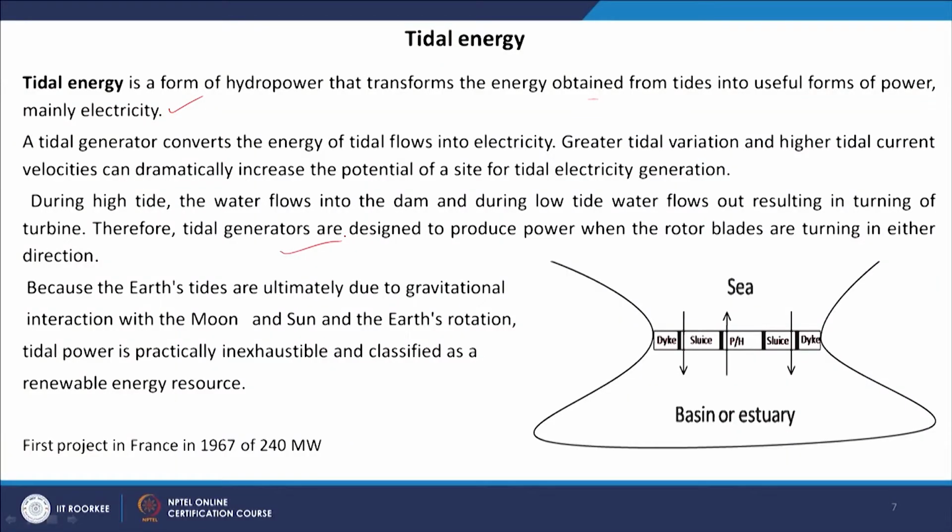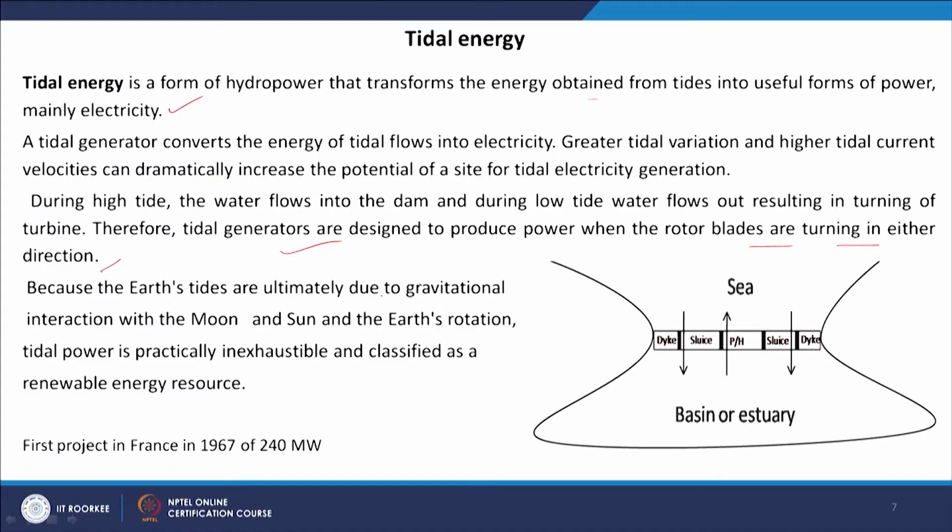So, tidal generators are designed to produce power when the rotor blades are turning in either direction. So, with rotor blades turning in either direction, our generator will be able to produce electricity in both the cases. So, that is the main difference between the wind turbine and these tidal turbines. Because the earth's tides are ultimately due to gravitational interactions with the moon and sun and the earth's rotation, the tidal power is practically inexhaustible and classified as a renewable energy resource.